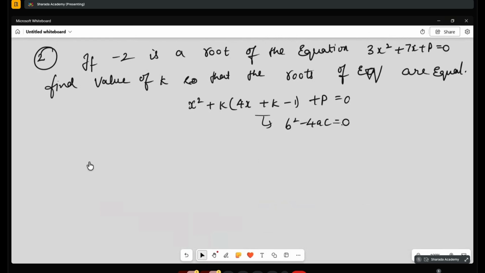So now I understood. First substitute x is equal to minus 2 in this equation. So the total answer should be 0 because it is the root of the equation. So from that find the p value. That p you substitute here. Now in this equation they have given they have equal roots. Equal roots means b square minus 4ac is equal to 0. So put what is a, b and c and substitute here. So here a is equal to 1, b is equal to k into 4x plus k minus 1 and c is equal to the p value, whatever you will get, you should substitute.